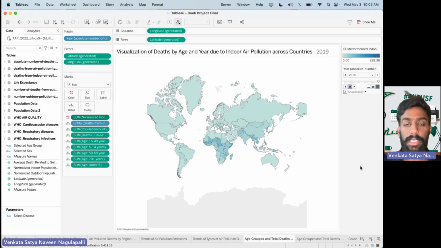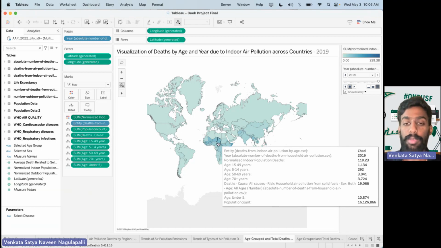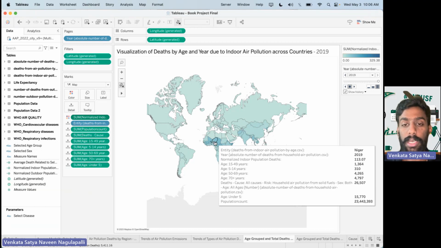And when it comes to the next visualization, here we will be visualizing the deaths across all the countries by normalizing the deaths according to the population size of the specific country. And here we can say that the African region has the highest number of normalized indoor pollution deaths, even though the population of Africa is less when compared to India and China. And here on hover of each country, we'll be able to see the deaths related to each age, as well as the total deaths and population count of the specific region. And this visualization entirely focuses on indoor air pollution and its mortality rate.